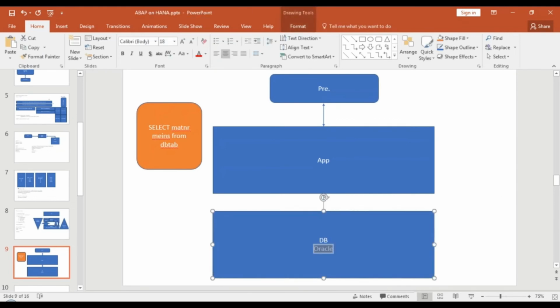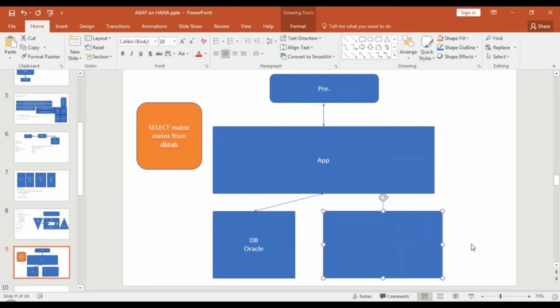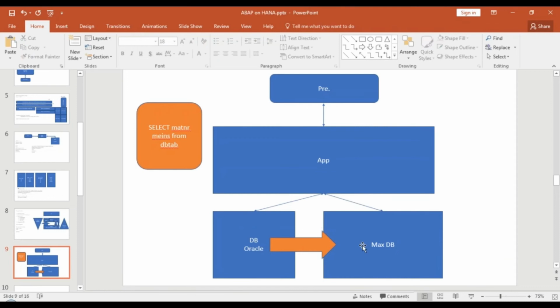Today you're running on Oracle database. Tomorrow you can say throw this out. Plug in another database. And let's say this is now my MaxDB, or it could be HANA DB. Now I migrate all the data from here to here, which is a job of the database administrator, not an ABAPer's job. Once this is done, I connect now to this database as my primary database. You have written a report program. Now tell me one question, all the ABAPers: is this ABAP program valid? Will it run?